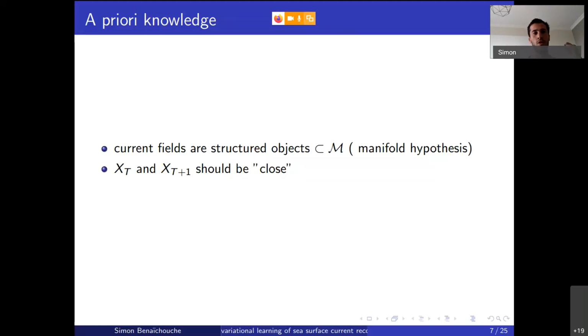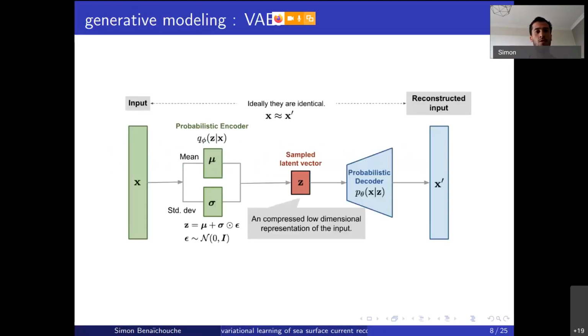So we are going to use our linear model of observations, and we will try to use external sources of data, for example, to regularize our problem. To do this, we are going to use two different tools: a generative model in one part, and something that we call a neural ODE in other parts. So what is a generative model?